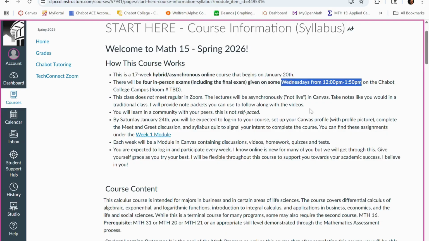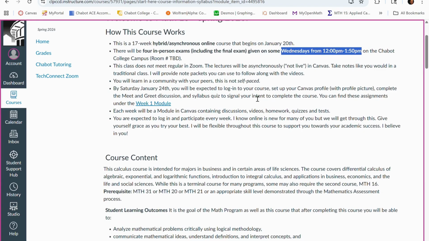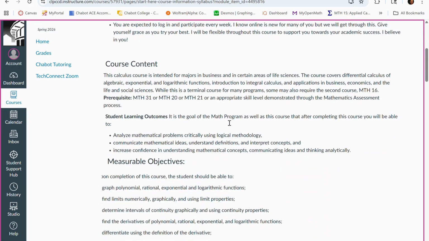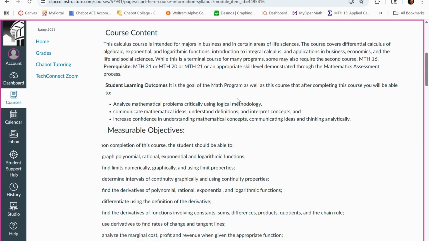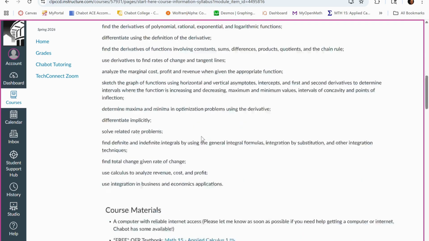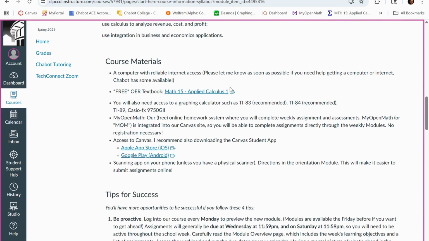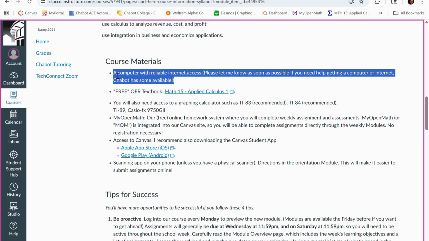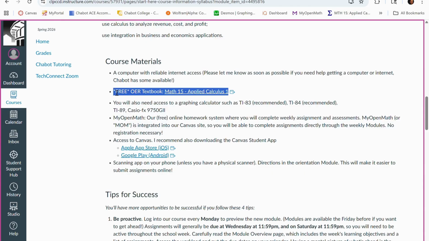I have office hours that are on Zoom as well as in-person office hours, but everything is done for the most part asynchronously online through Canvas. Okay, I'll let you read through this stuff. I just want to get to the important things. Student learning outcomes, this is just what we're going to cover. Okay, course materials, this is where I wanted to get to. Obviously, you have to have a computer with good access to the internet because everything is online. We have a free OER textbook. That's Open Educational Resources.